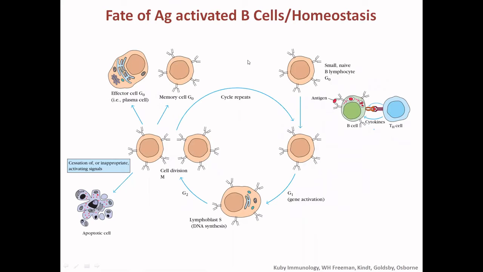So this is the fate of the antigen activated B cells. So we can see here that this is a naive B cell which has not seen an antigen till now. So when it will see an antigen, it will be activated. So there is the G1 activation, then it will proliferate. And after proliferation, if this activation process is proper, then it will go and produce the antibodies, and after the contraction and the homeostasis of this response, it will go and form the memory cells. And if this activation is not appropriate, then it will program itself to kill itself. This is the apoptosis process.